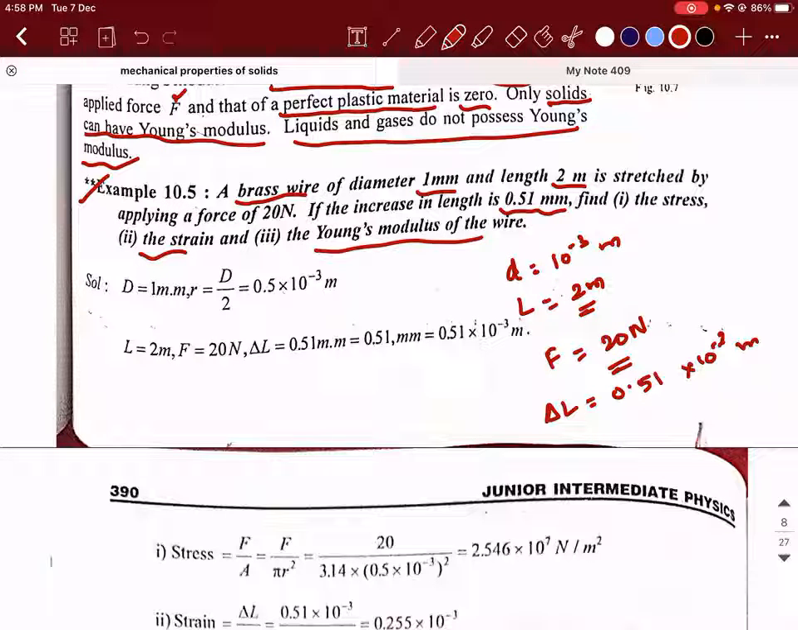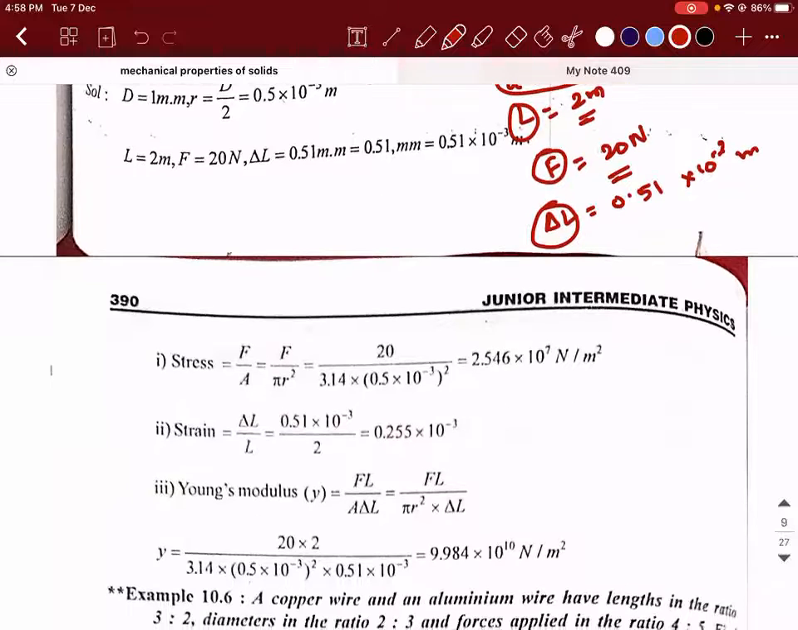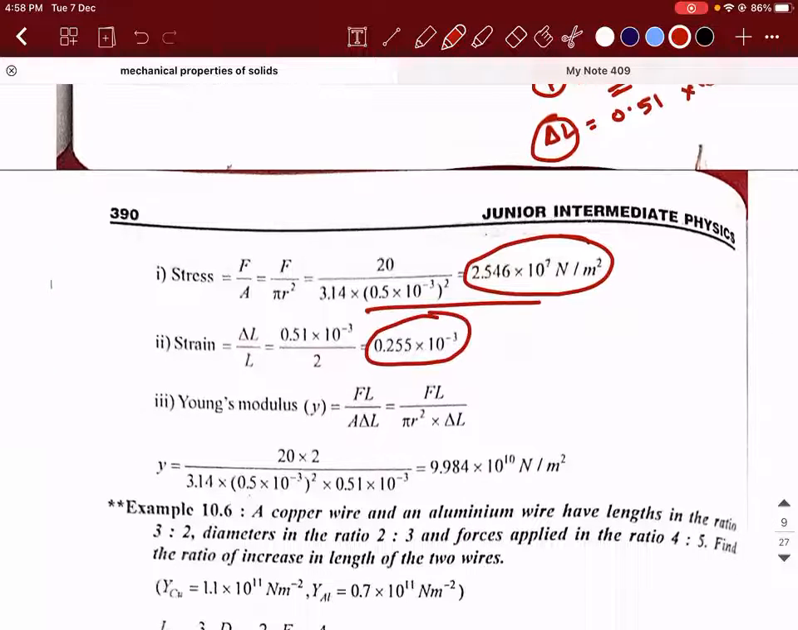I hope you can calculate the stress. F divided by pi d square by 4 is the stress. What is strain? Delta L divided by L is the strain. If you calculate the stress and strain and divide both, that will give you the Young's modulus. Right, guys? Calculate the stress, 2.546 is the answer, calculate the strain. Now divide both, that will give you the Young's modulus, and that will be the required answer.